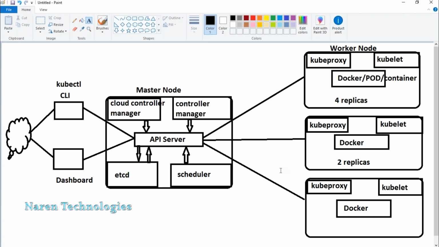And kube proxy: any service running in your worker node, if you want to expose it to outside, how does the communication happen, how do we access the service? You can expose that service using a channel called kube proxy. See, kube proxy is also a communication channel, but it is at every worker node level. So guys, what are the components I was talking about here? Docker Engine, kubelet, kube proxy. All these components are available in every worker node you have in the Kubernetes cluster. That is what you have in the Kubernetes architecture.